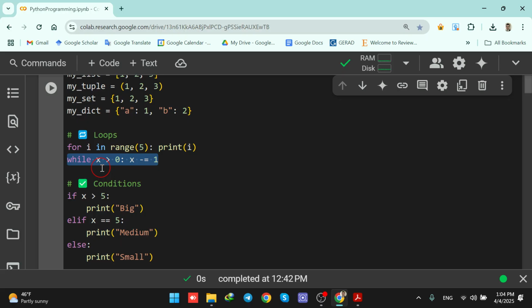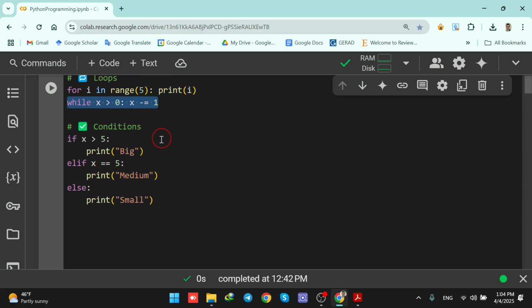We are going to carry on and continue. We have conditions. For example, if we want to check whether something has happened, then we do further things and execute a certain block of code.